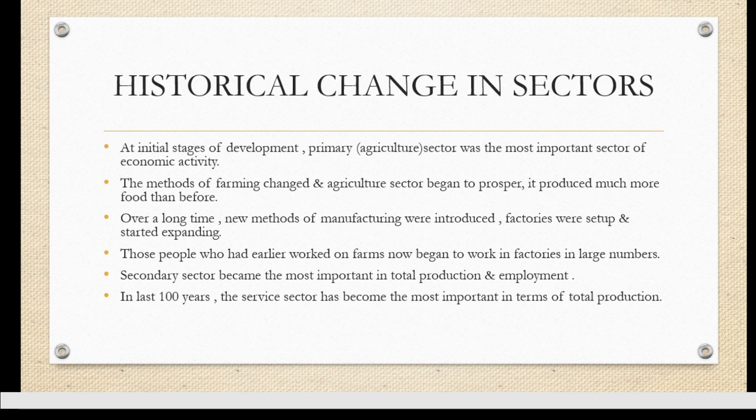अगर हम पुराने time पे लेते हैं, it was the one where the primary sector, that was your agriculture, was the one which was the most important economic activity or the sector of our country. हमारी country का maximum output used to be from your agriculture only. ठीक है, and maximum people were the one who have been dependent on this agriculture, but slowly the method of farming started changing in our country, which has resulted in the agriculture increase in food crop. Green revolution हमने geography में भी किया है.